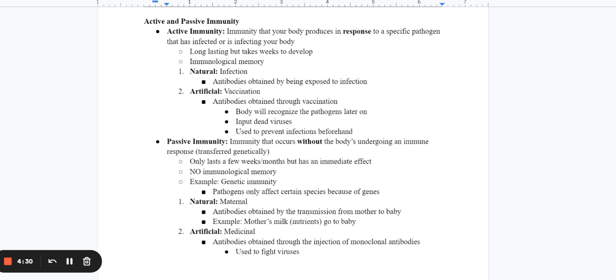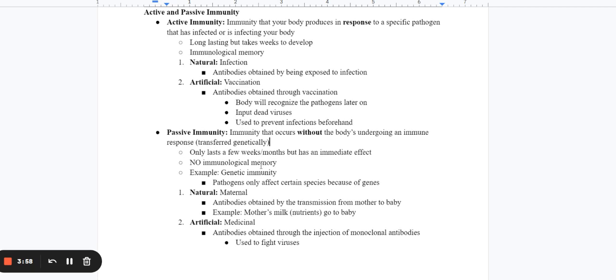Active immunity actually happens when our own immune system is responsible for protecting us from the pathogen. So our body is the one that has to solve that problem. It's long lasting, so it's like permanent. The thing about it is that it takes a very long time to develop.